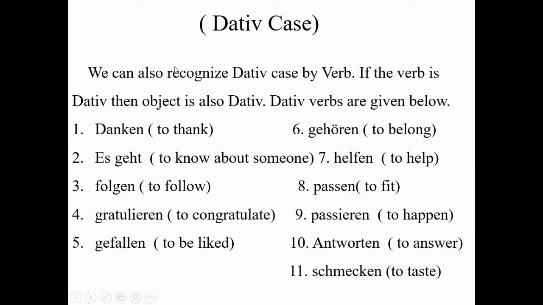Next, we can also recognize dative case by the verb. If the verb is dative, then the object is also dative. Dative verbs are given below: danken means to thank, folgen means to follow, gratulieren means to congratulate, gefallen means to be liked, gehören means to belong, helfen means to help, passen means to fit, passieren means to happen, antworten to answer, schmecken means to taste. So these are the basic dative verbs for beginner level.